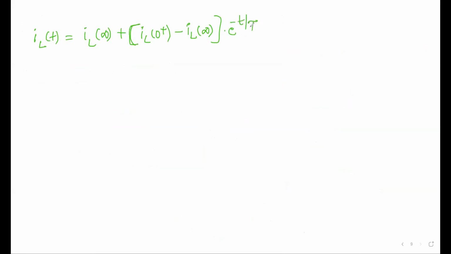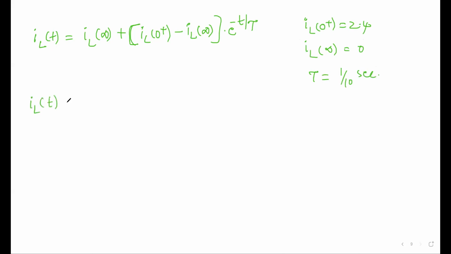So what is IL of 0 plus? It is 2.4. IL of infinity is equal to 0. Tau is equal to 1 by 10 seconds. Just substitute all these things and you will get IL of t. After that, we will plot it.